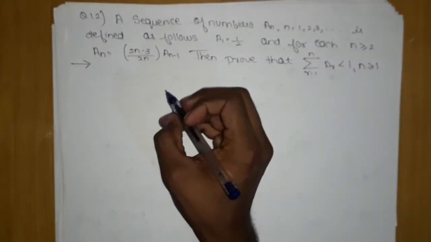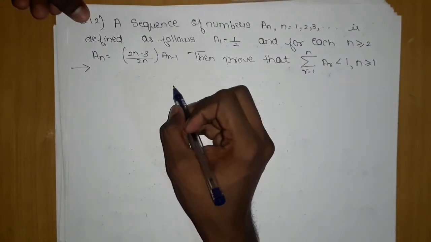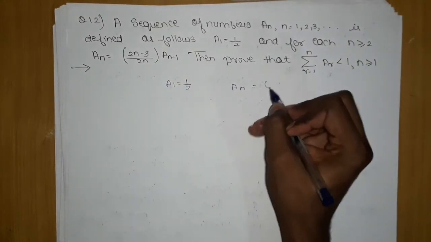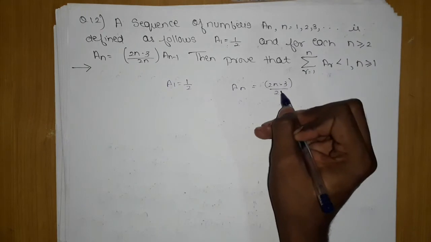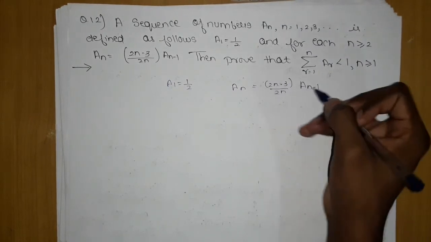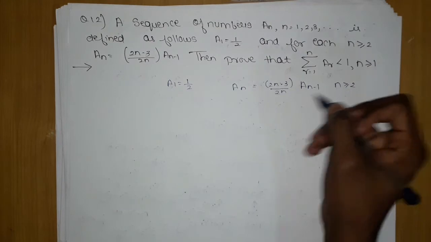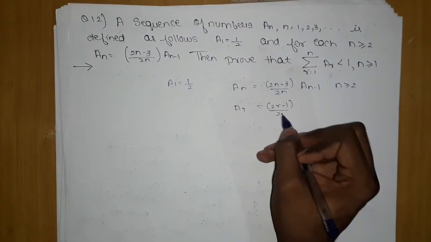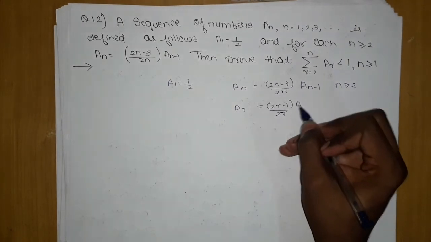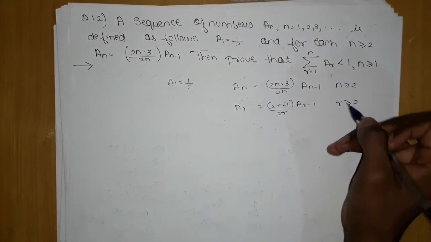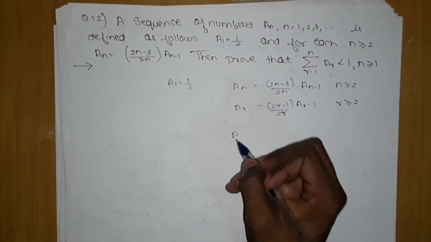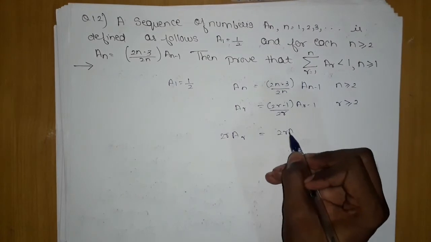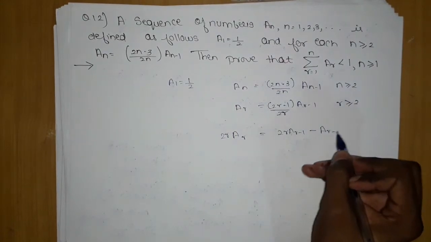Okay, so here we have been given a1 is equal to 1 by 2, fine. an is equal to (2n minus 3) upon 2n into an minus 1, and it is for n greater than or equal to 2. If I replace n with r, then (2r minus 3) upon 2r into ar minus 1, r will also be greater than or equal to 2. Okay, ar into 2r will be equal to 2r ar minus 1 minus ar minus 1.